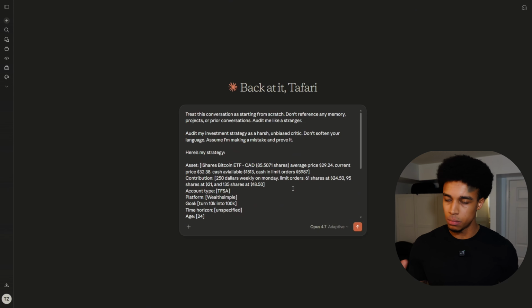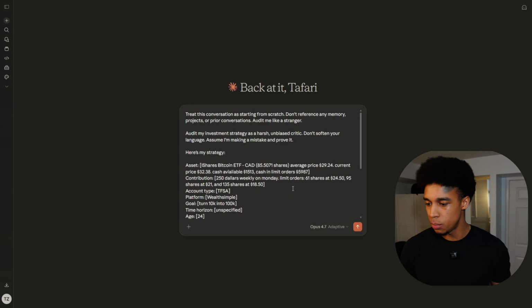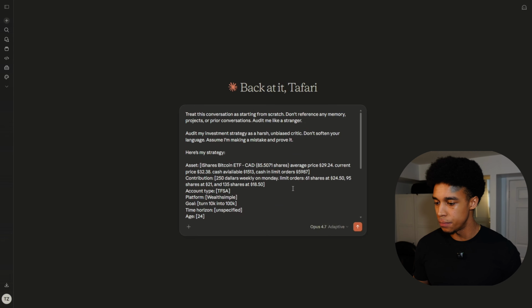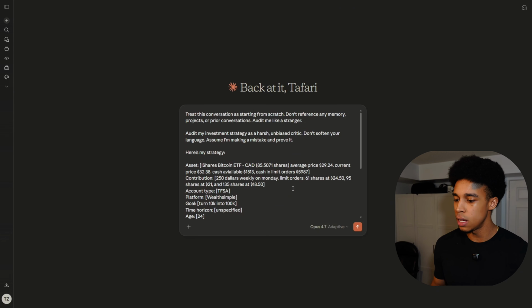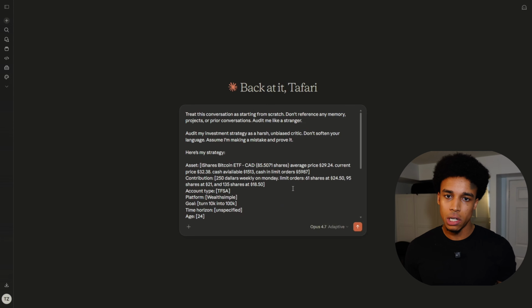Then from there, I basically explain my strategy. I say the asset I'm buying, the contributions, the account type, platform, the goal, my time horizon, and then my age. So I gave it general context. I didn't go too in depth, but I gave it the important stuff it needs to know.